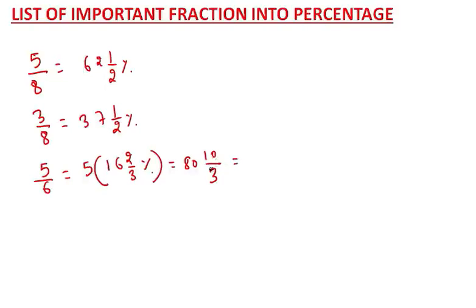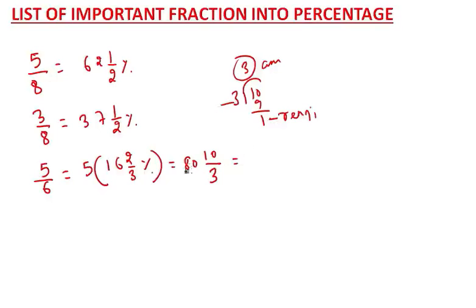But here you see, you can divide this. If you divide 10 by 3, 3 3s are 9, the remainder is 1. So this is the quotient, this is the remainder, and this is your divisor.